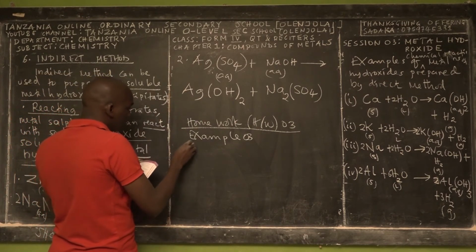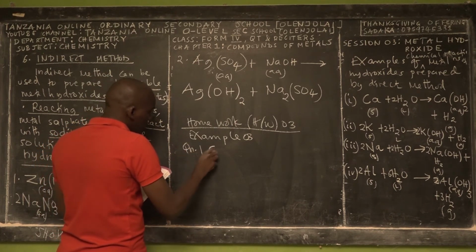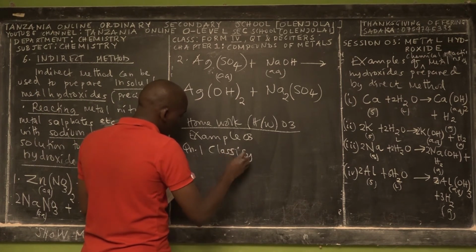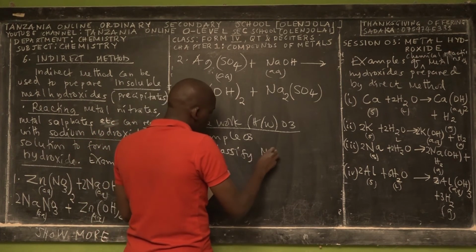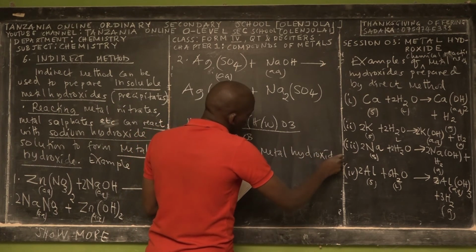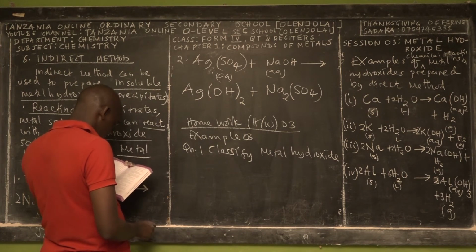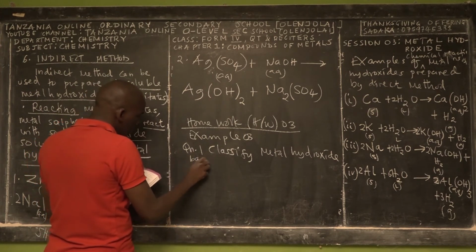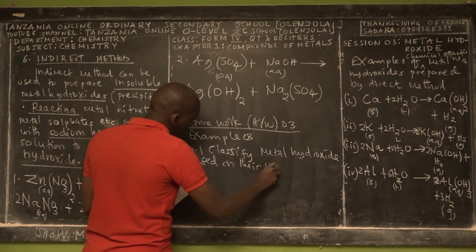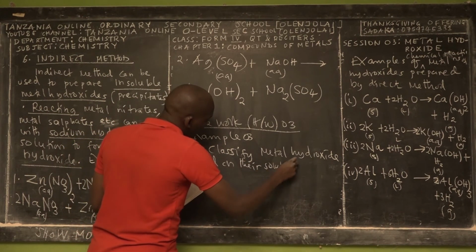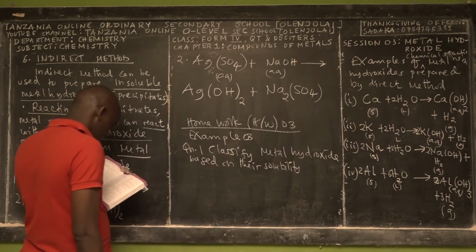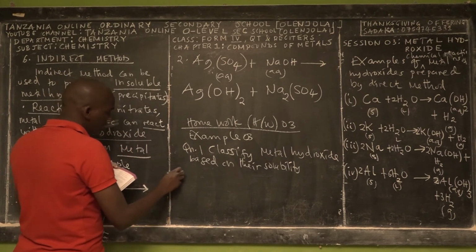Class 5 metal hydroxides based on their solubility. How many types of metal hydroxide do we have in chemistry based on their solubility? That's the first question.